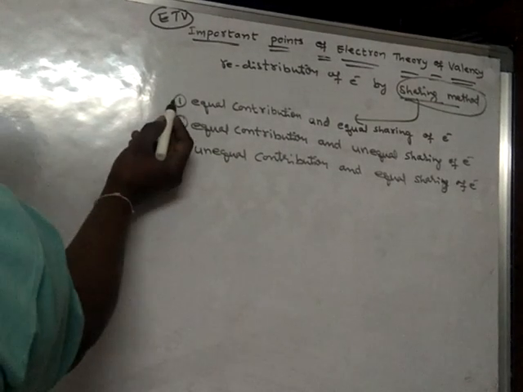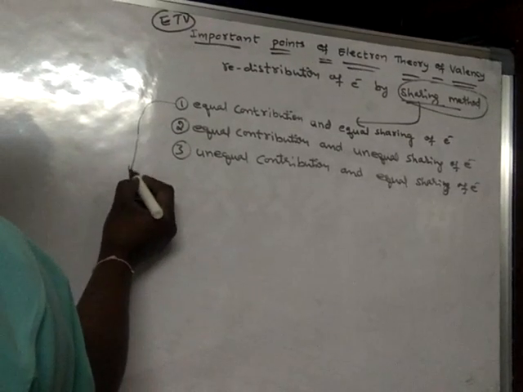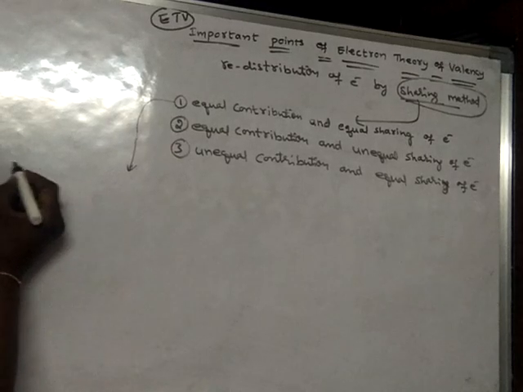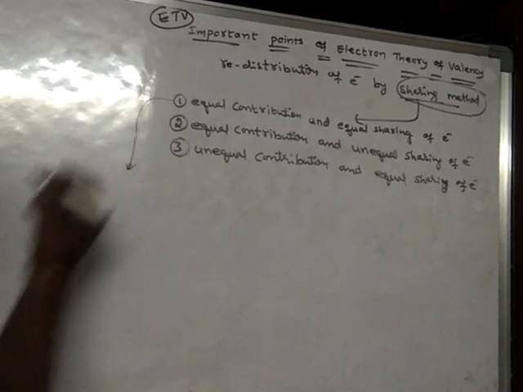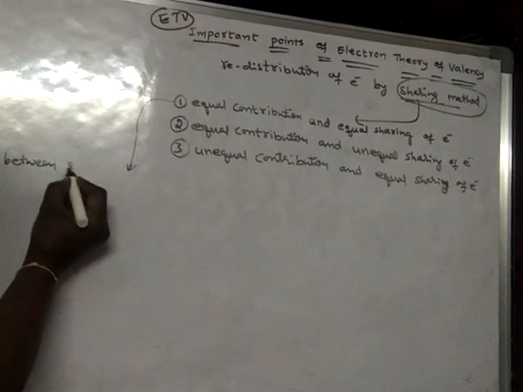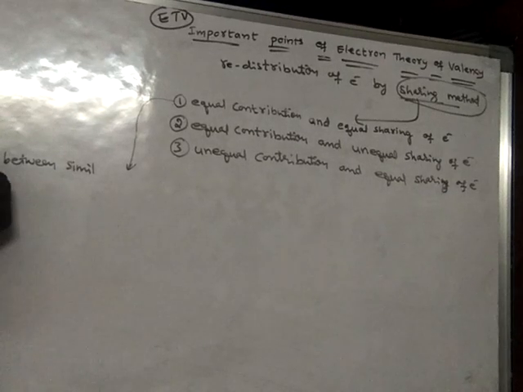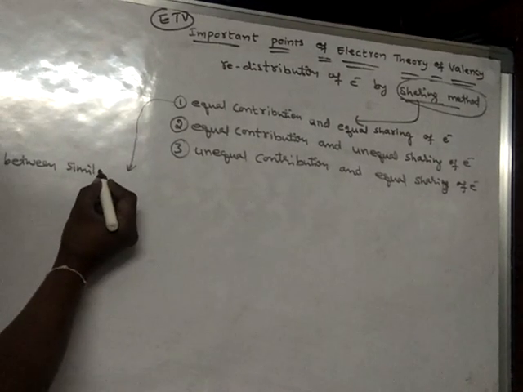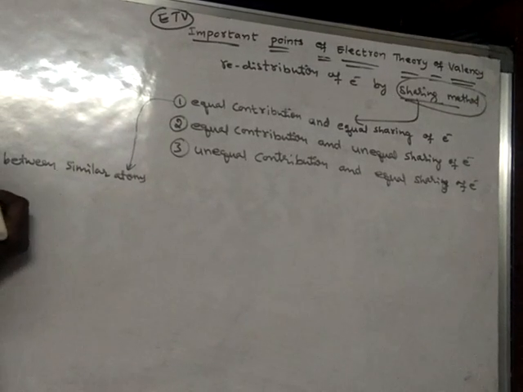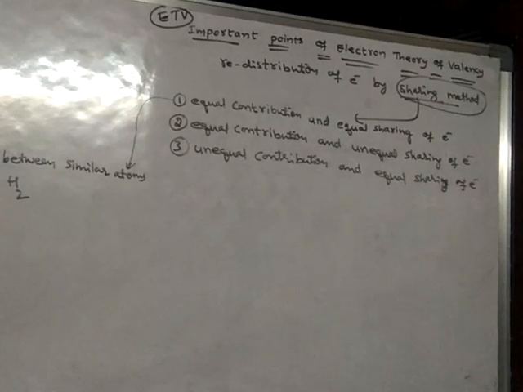First we will learn equal contribution and equal sharing. This happens generally between similar atoms. For example, take the H2 molecule, the hydrogen molecule.